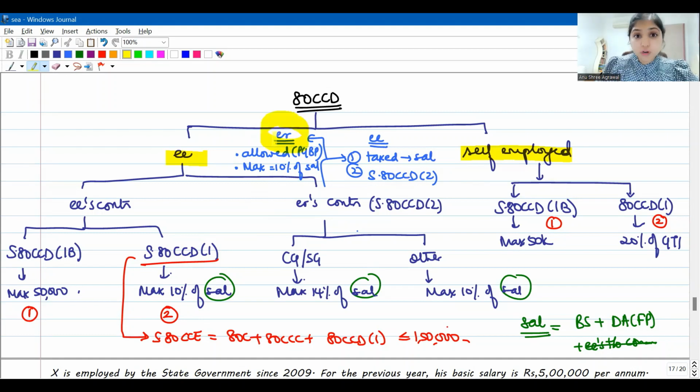2. But for the employer, it's an expense and we will allow it under PGBP, but maximum 10% of salary only. This employer's contribution under subsection 2, you generally get 10% of salary as deduction, but if the employer is central government or state government, then maximum 14% of salary is what you will get as deduction. If your assessee is a self-employed person, he'll have only own contribution. Own contribution under subsection 1B, same 50,000. Under subsection 1, maximum 20% of GTI.